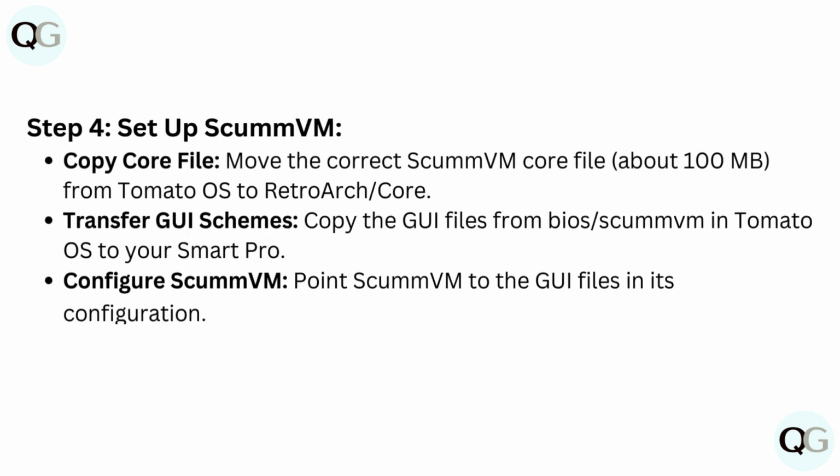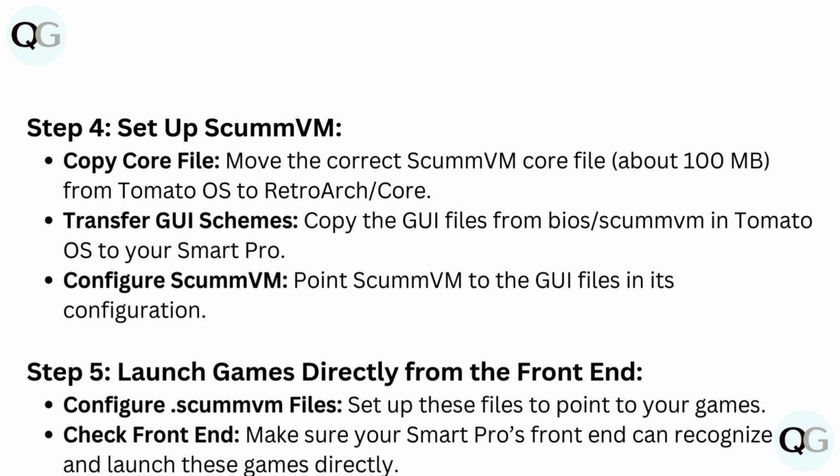Step 4. Set up ScummVM. Copy core file. Move the correct ScummVM core file, about 100 megabytes, from Tomato OS to RetroArch/cores. Transfer GUI schemes. Copy the GUI files from BIOS/ScummVM in Tomato OS to your Smart Pro. Configure ScummVM. Point ScummVM to the GUI files in its configuration.